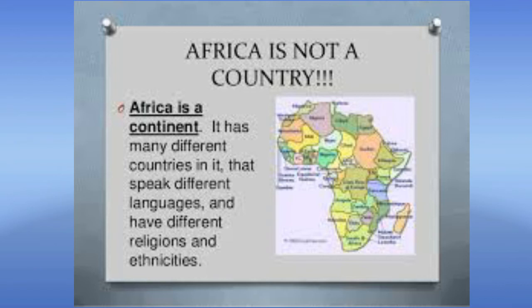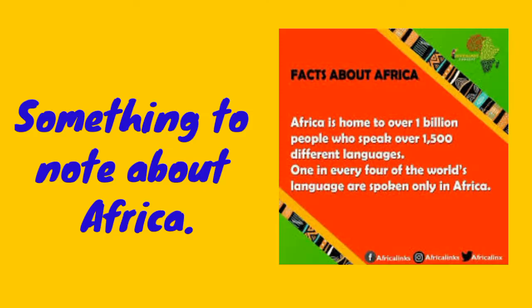Now, Africa is not a country. Please note this. Africa is a continent. It has many different countries in it that speak different languages and have different regions and ethnicity. So Africa is one of the continents. There are 7 continents in the world.